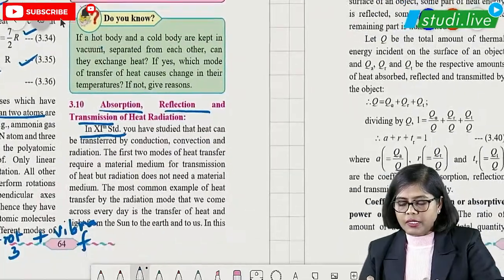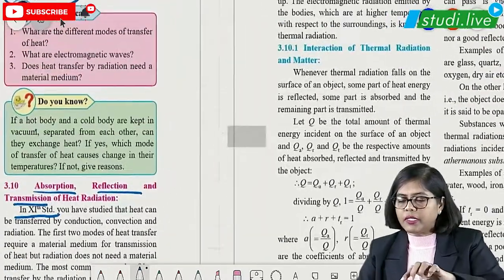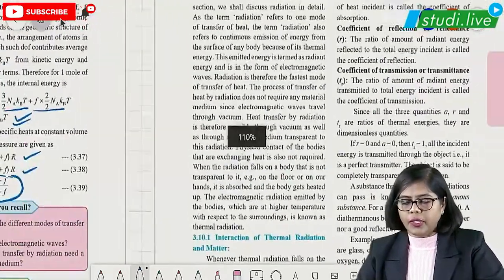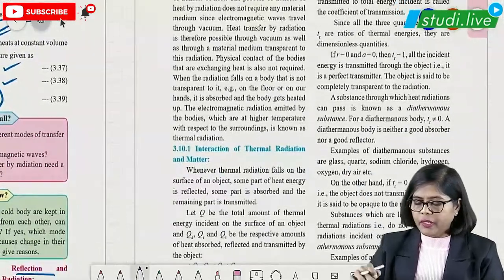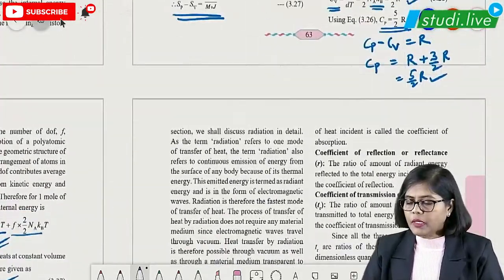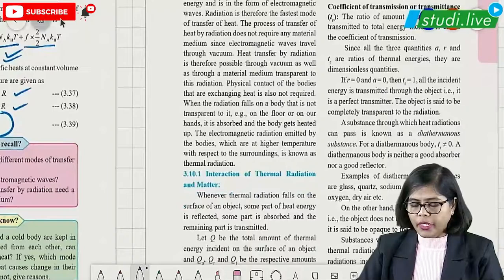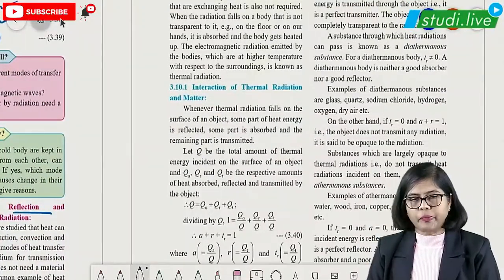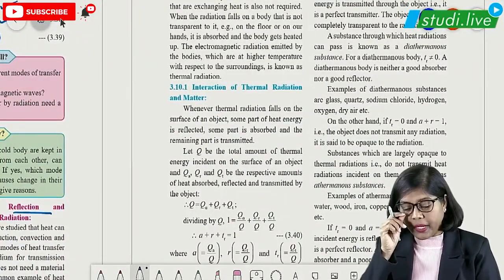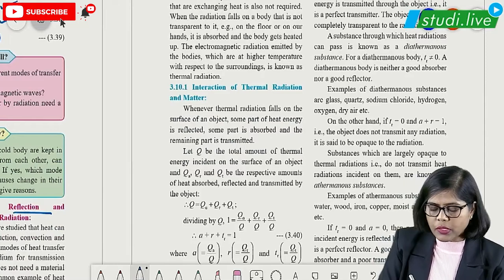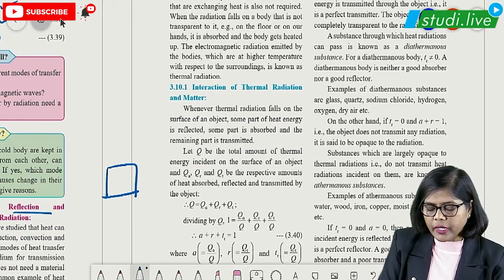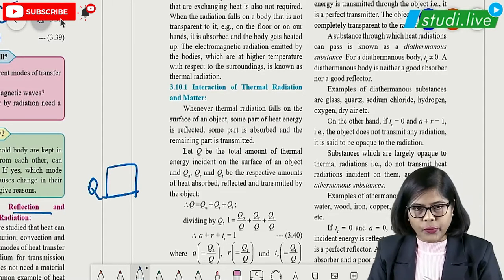Now let us study something more interesting and in detail. Okay, let us talk about the first part here, that is about coefficients. Before learning the coefficient part, students, suppose this is the substance where the amount of heat given is Q, right?